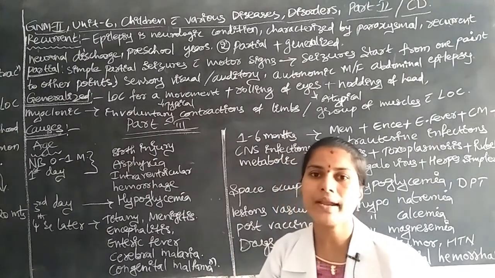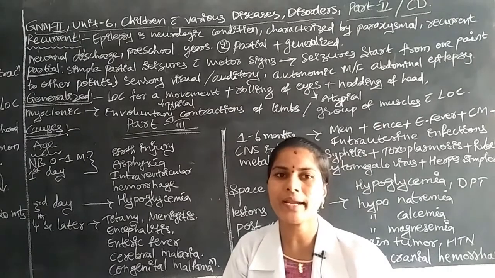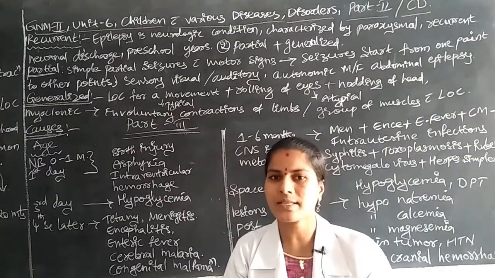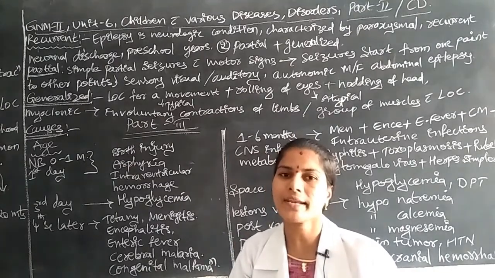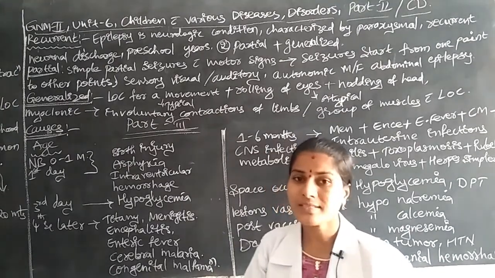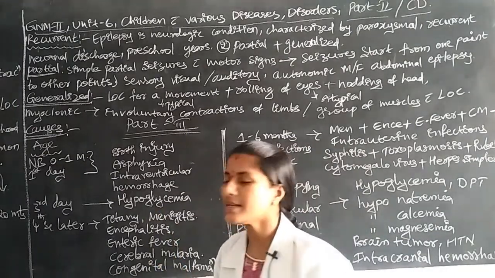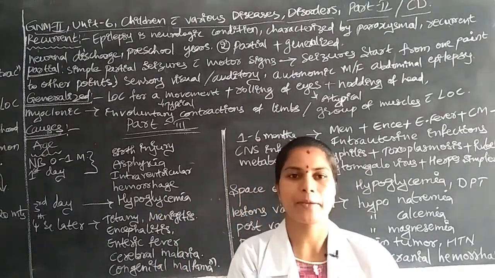Due to the collection of blood or remaining parts, blood clots in the brain mean the brain does not function normally. These are the reasons for the occurrence of convulsive disorders in children on the first day.